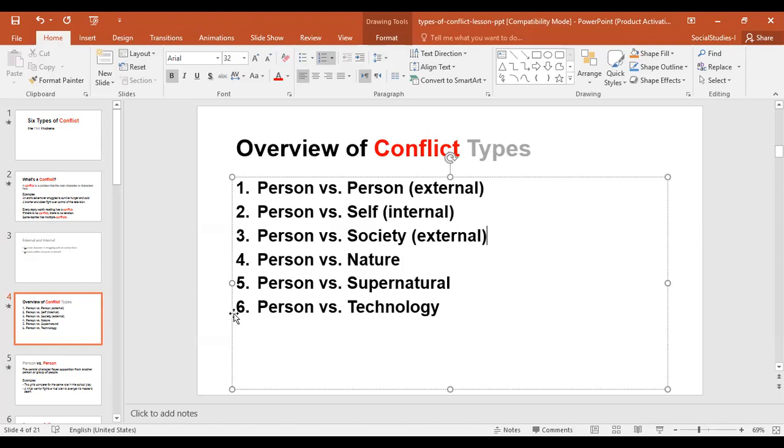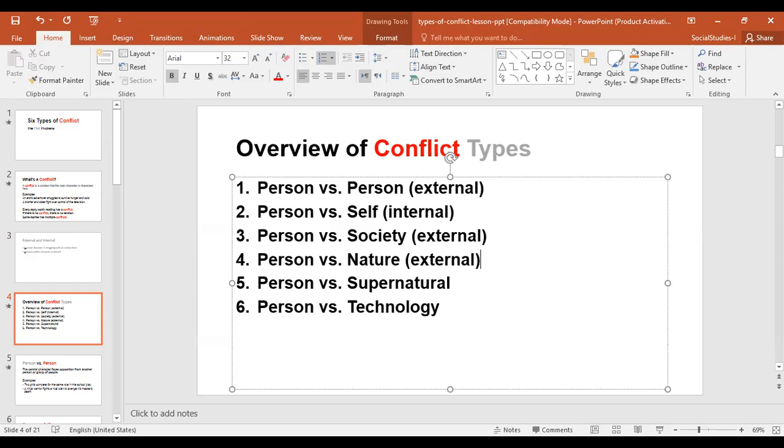When we think about person versus nature, this is also another external conflict, and it means you facing things from nature, all right, things that are God sent, things that are not human. Like, for example, if a person is struggling during an earthquake, trying to survive an earthquake, that is person versus nature. A person that is stuck on a ship and he has to struggle with the dangerous, rough sea, okay, this is also person versus nature. Okay, when you're struggling with a snowstorm, this is also versus nature.